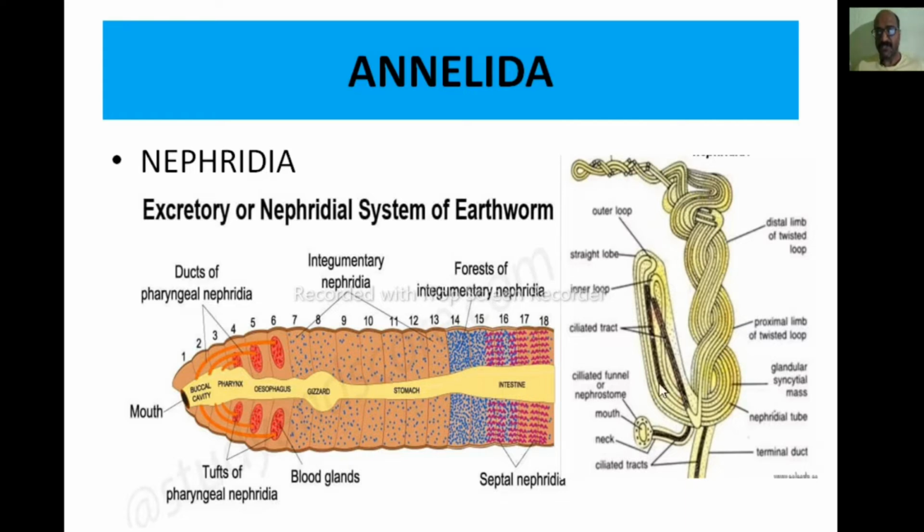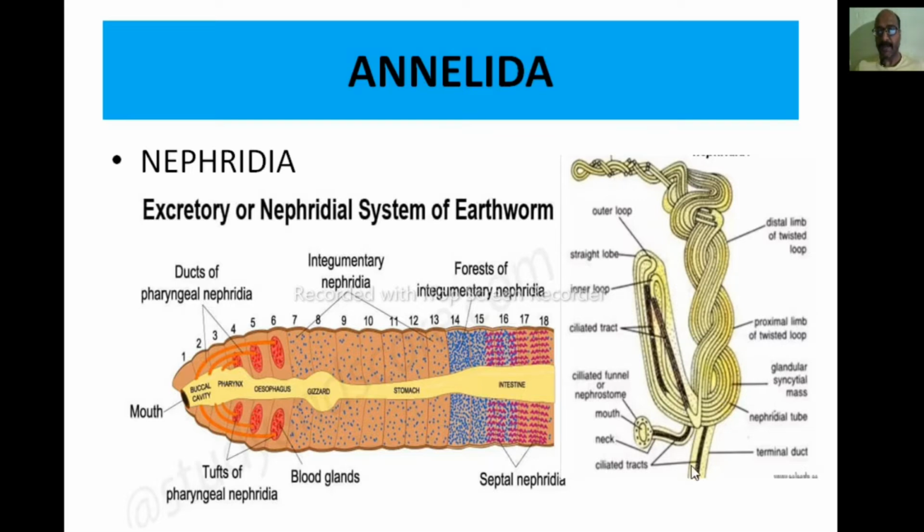The nephrostome is present inside the coelom of the body. From the coelomic fluid, the nitrogenous waste enters into this nephrostome and travels throughout the tubule.